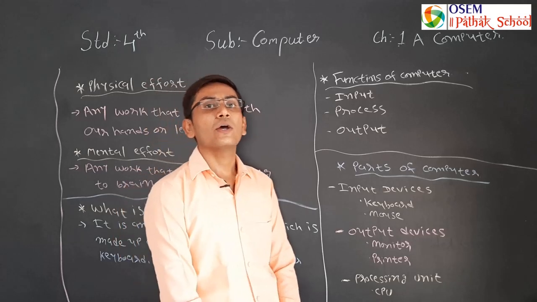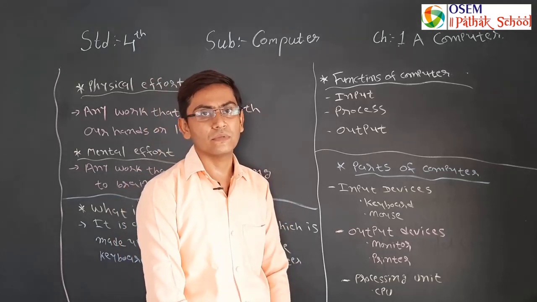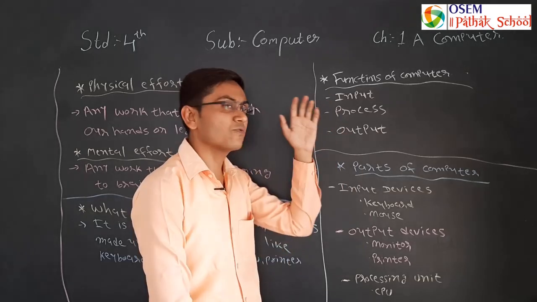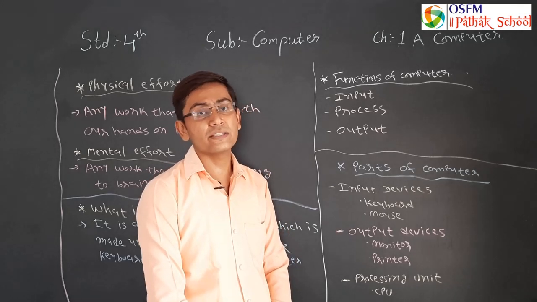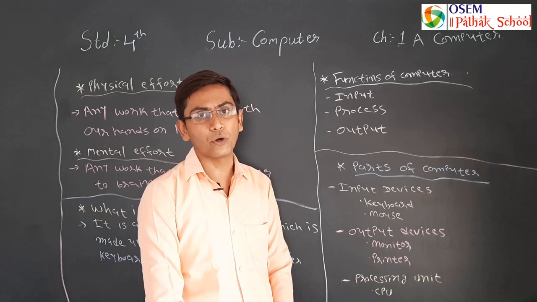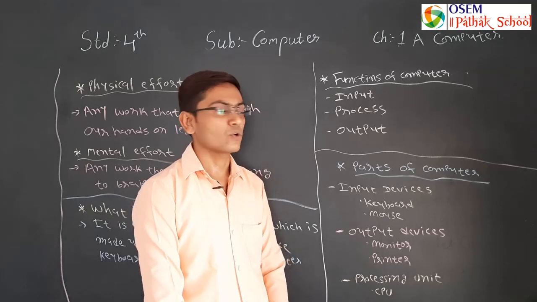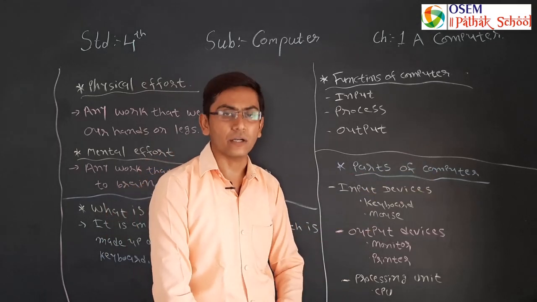So we can say a computer is made of different parts, and to perform these functions, a computer uses different devices to input, to process and to output. So which are they? Let's understand the parts of a computer.